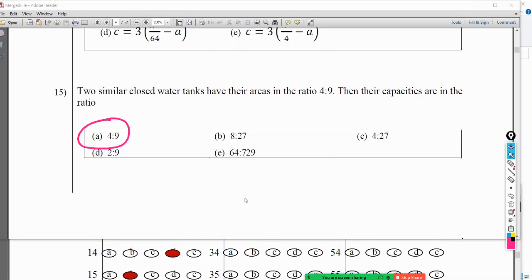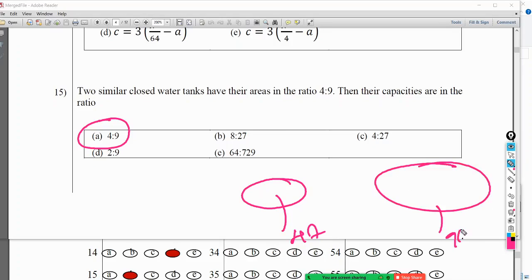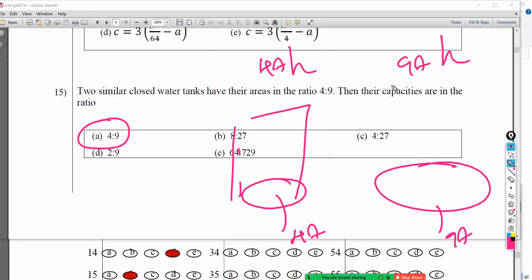Oh, not A. Why B? Volume, right? But again, why B? Area is 4 to 9. Capacities. If this is 4A and this is 9A, so the capacity is say H, 4A into H. This one's capacity is 9A into H. So the capacity is 4H into 9H.